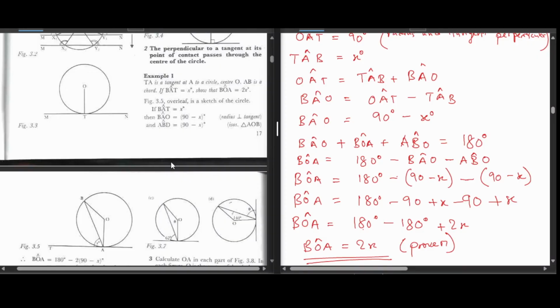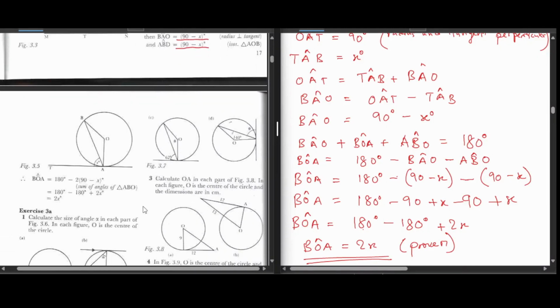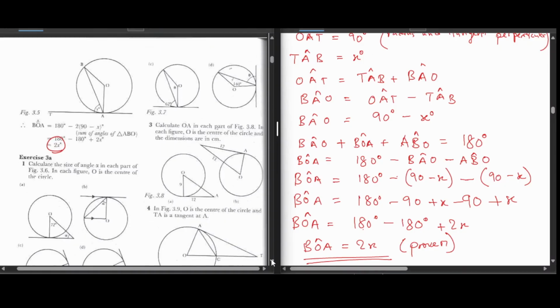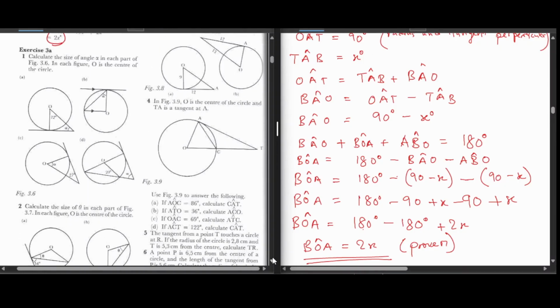I was working through this. If you follow the working in the book, they came to the same conclusion with BAO ndi 90 minus x, ABO ndi 90 minus x, which is the crux of this question. If you know that you've cracked it, panapa wavazongoti minus 2 times, which I shied off because I don't like using it like that, but we get to the same answer. So that is it for our theorem number 5. Let us go through, let us discuss example exercise 3a.